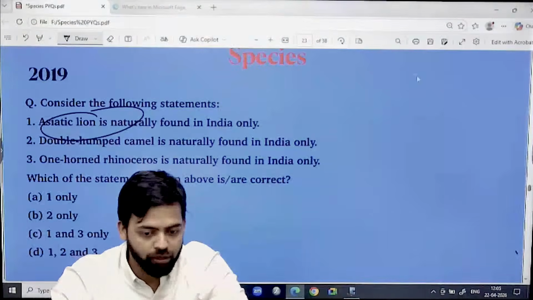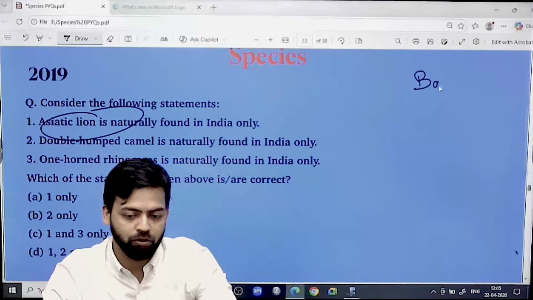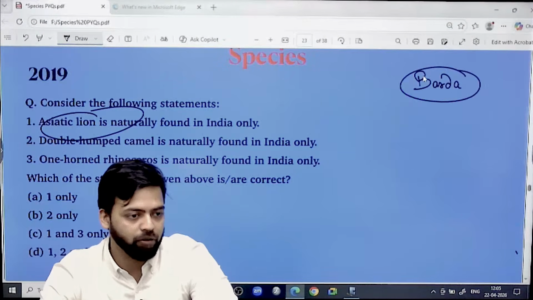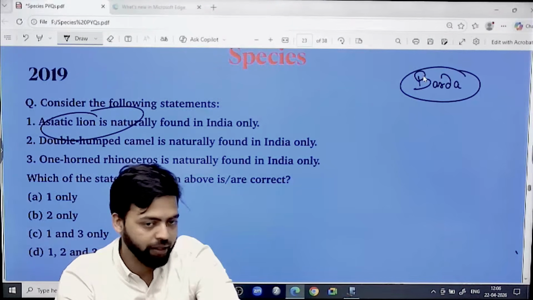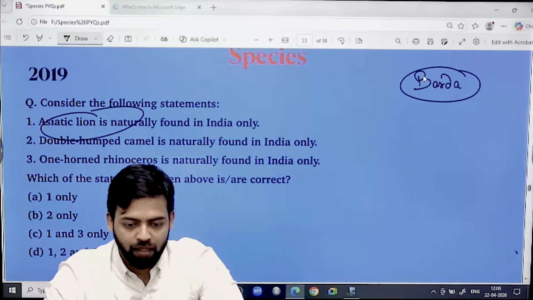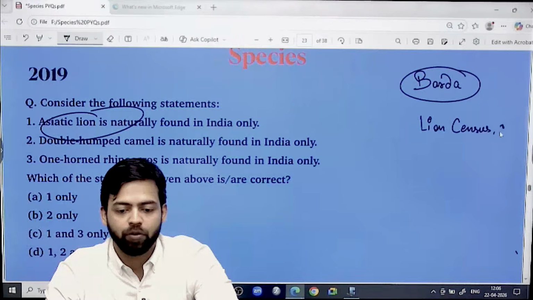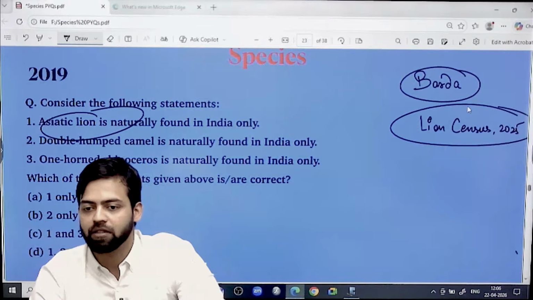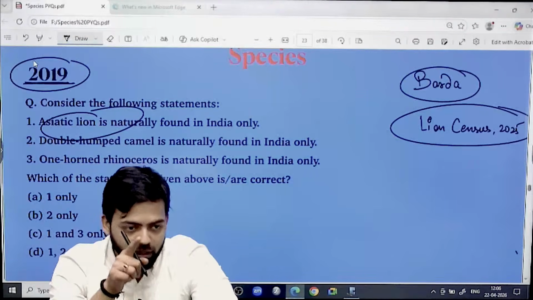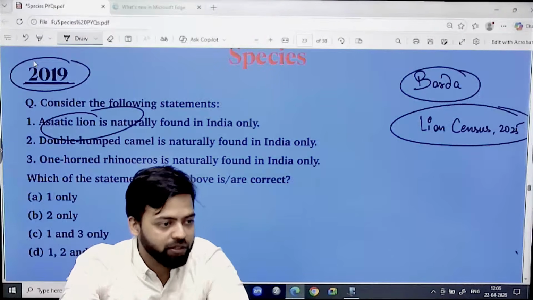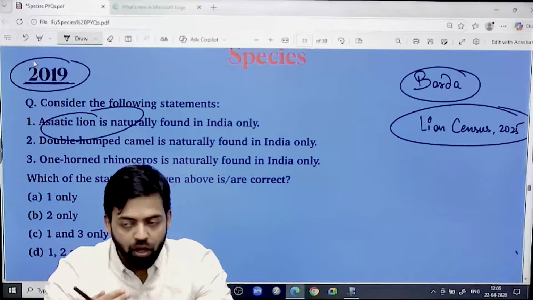Apart from Gir in Gujarat, lions have been spotted in Barda Wildlife Sanctuary, and in the Madhya Pradesh region also they found them. But if we talk about the habitat, the only declared habitat so far is Gir National Park. Last year, in 2025, there was a lion census. This happens every 5 years. So under this census, don't you think a question can be formed on the basis of PYQ and current affairs? There is a possibility of a question on lion again, right?